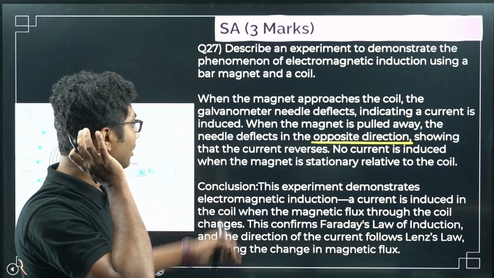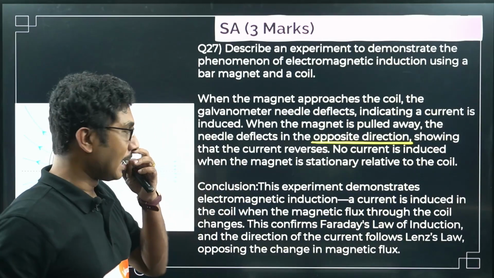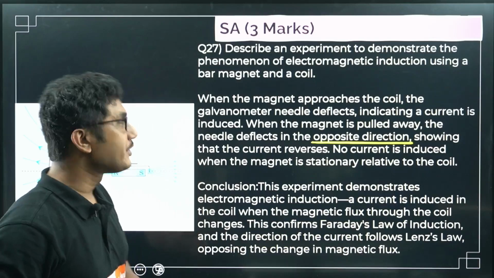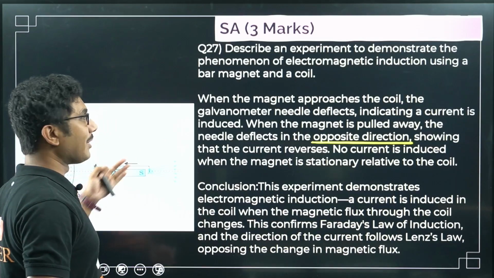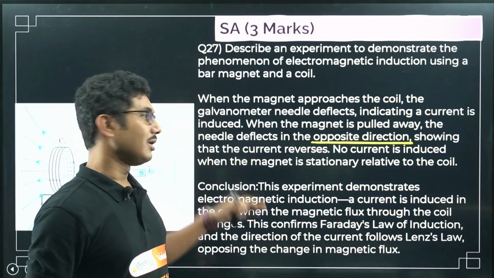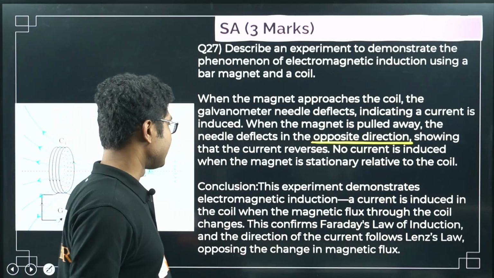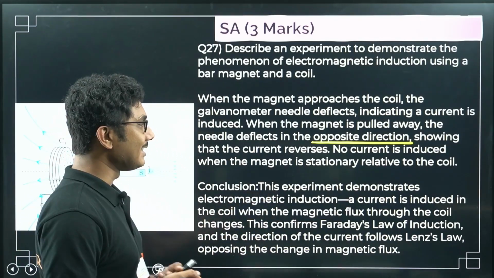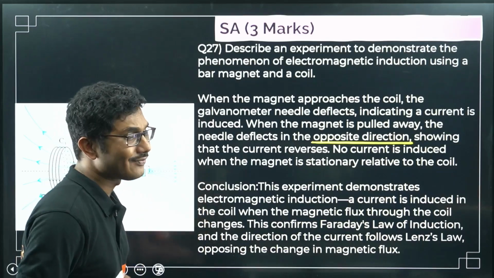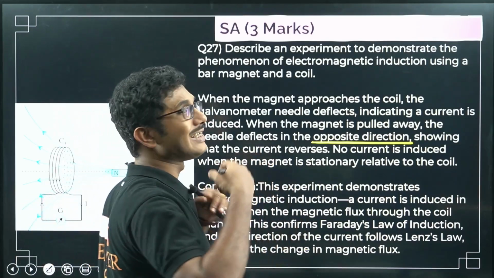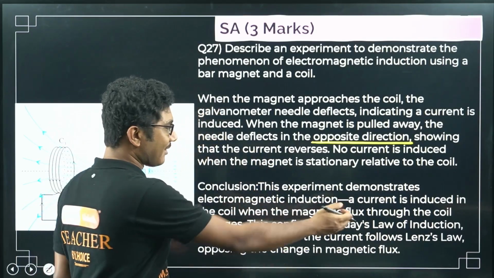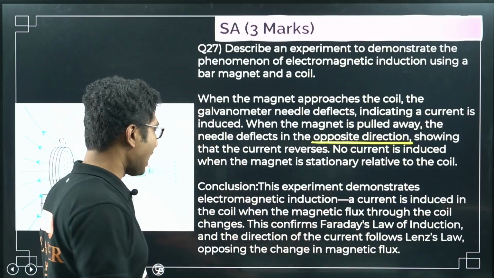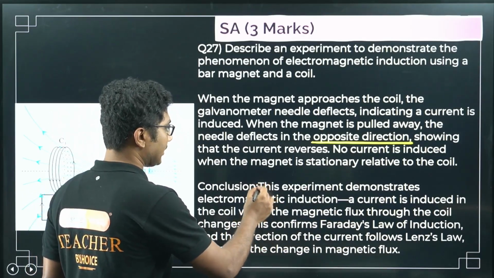Now the conclusion is important. You have to write the conclusion of this experiment as well. So diagram 1 mark, this writing 1 mark, conclusion 1 mark, 3 marks for this. This experiment demonstrates electromagnetic induction. A current is induced in the coil when the magnetic flux through the coil changes. This much is sufficient. I have written some extra information. Up to this much is compulsory.